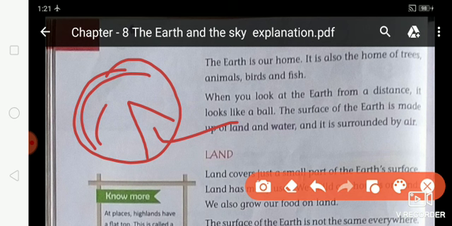The other parts are all covered with water. Is that clear?